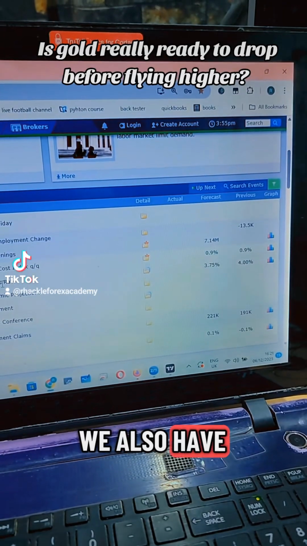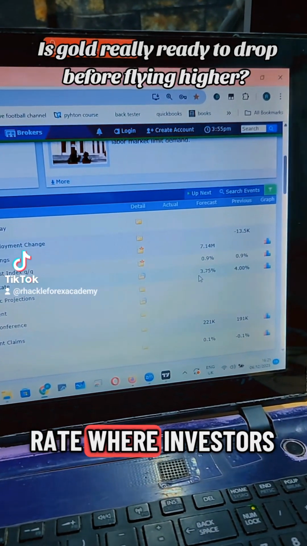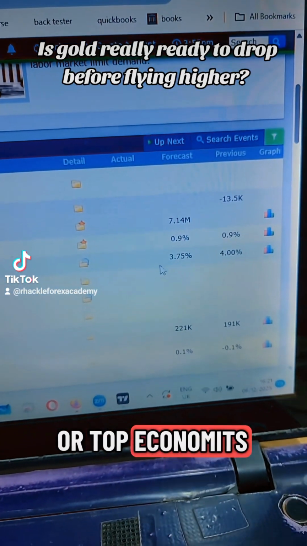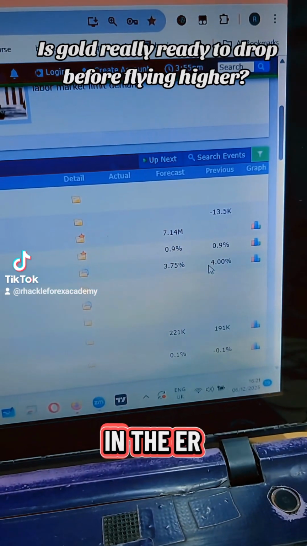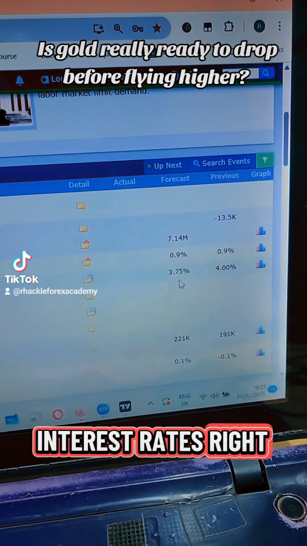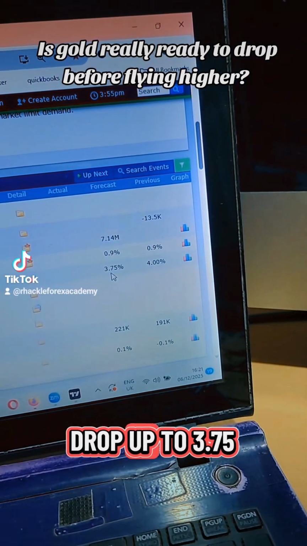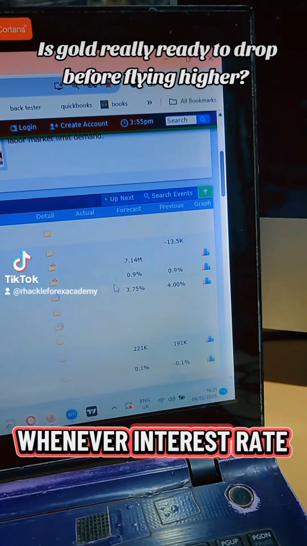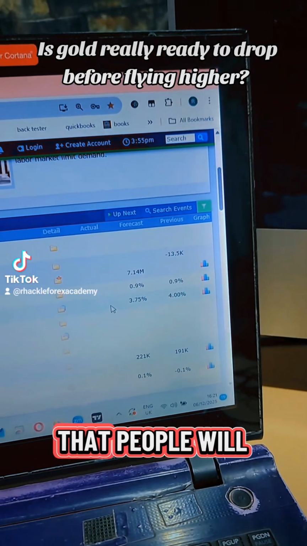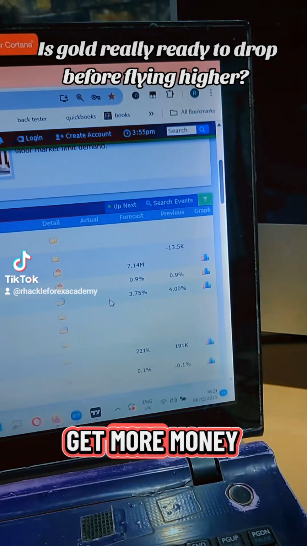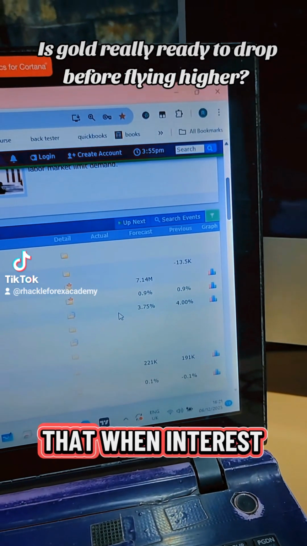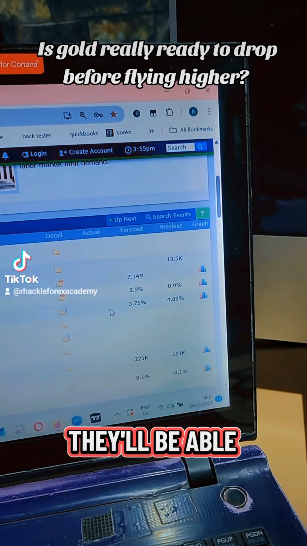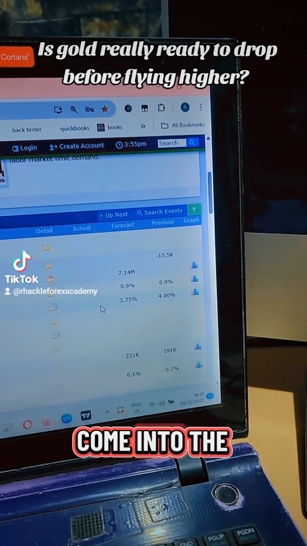Now we also have the Fed fund rate, where investors or top economists are expecting a reduction in the interest rates, right? They're expecting a drop to 3.75. Whenever interest rate is being dropped, it means that people will be able to get more money. What I'm trying to say is that when interest rate is low, they'll be able to borrow more, and more money will come into the system.